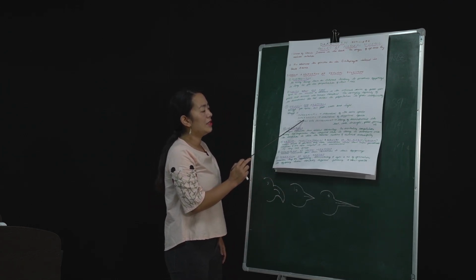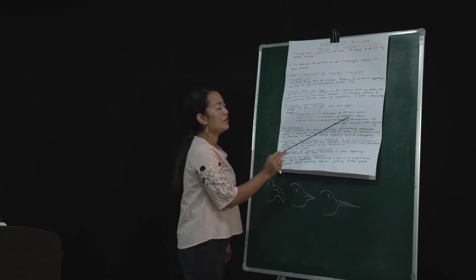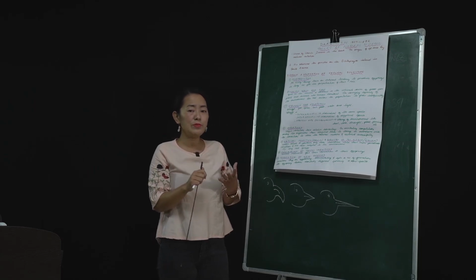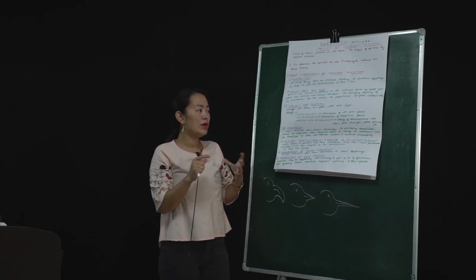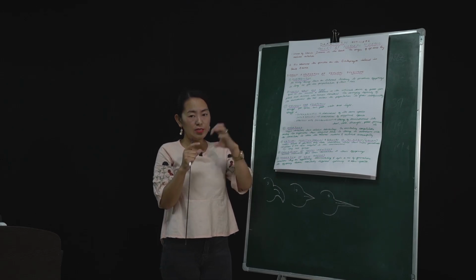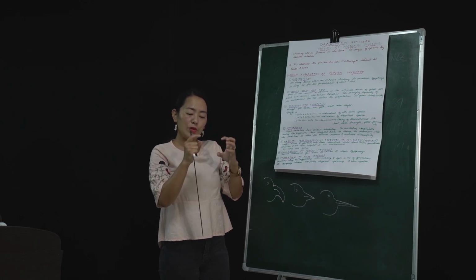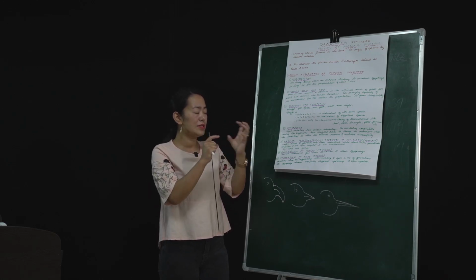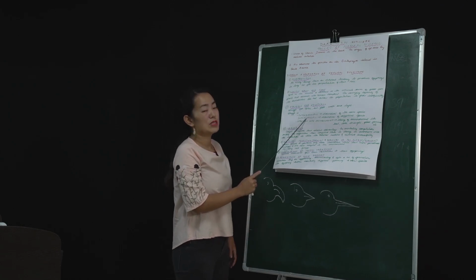The next one is interspecific struggle, that is between individuals of different species. It can be shown in the form of predator and prey, where, let's say, the lion eats the prey, that is the deer, right? So the deer's population decreases. So in a certain way, it is regulating it. That is the interspecific struggle.